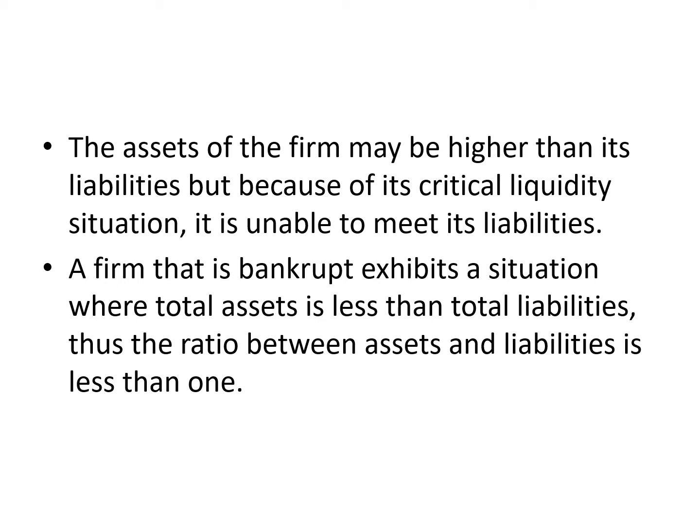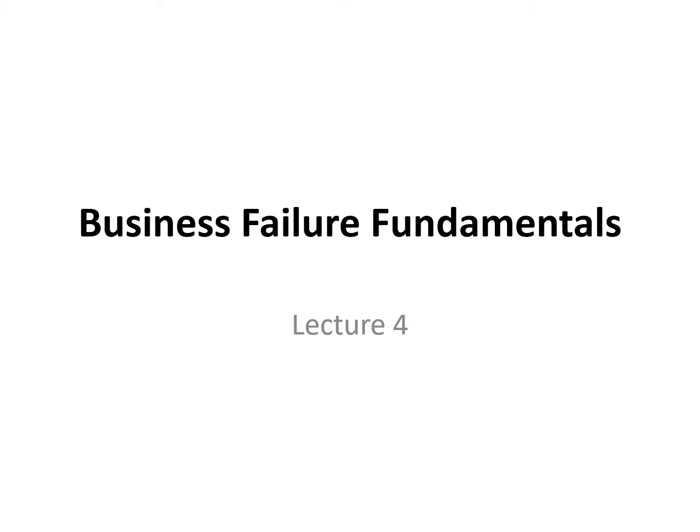If I cannot pay my liabilities, or if assets are greater than liabilities but I don't have enough cash, this means that the ratio between assets and liabilities is less than 1. So we are going to have an introduction and talk in more detail about the business failure fundamentals.